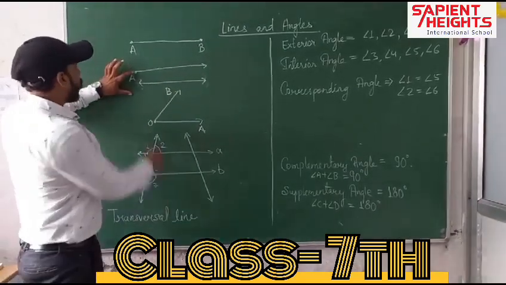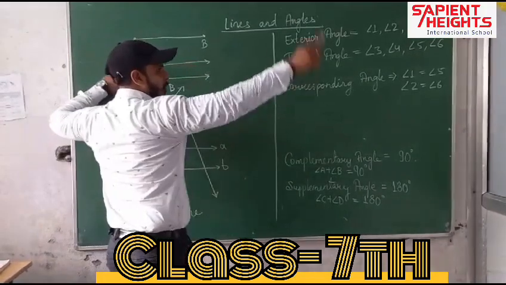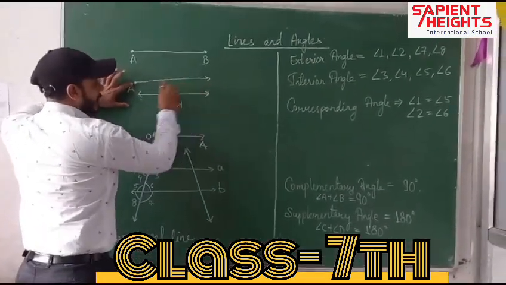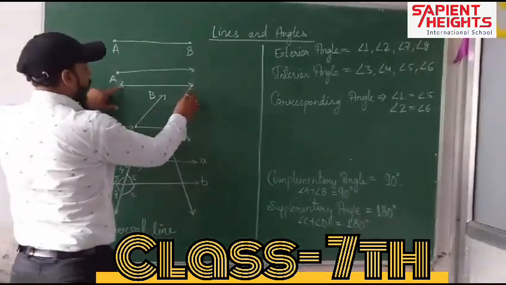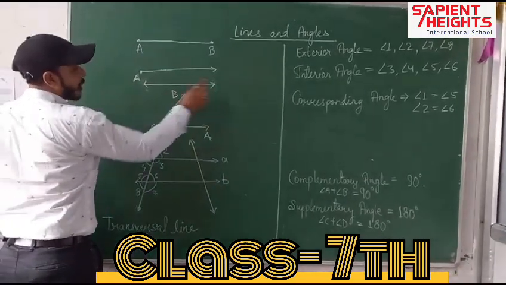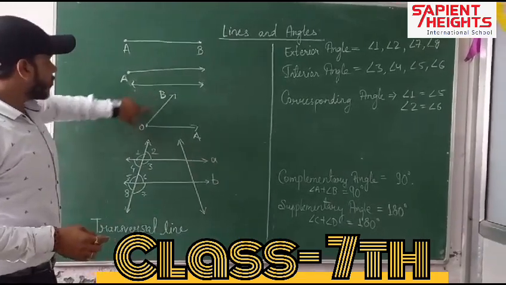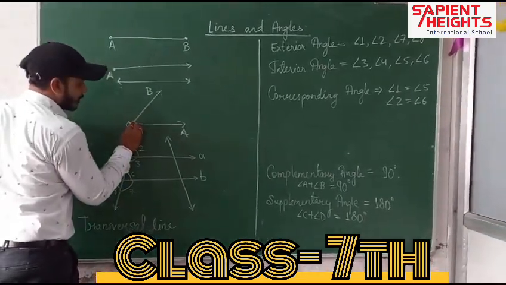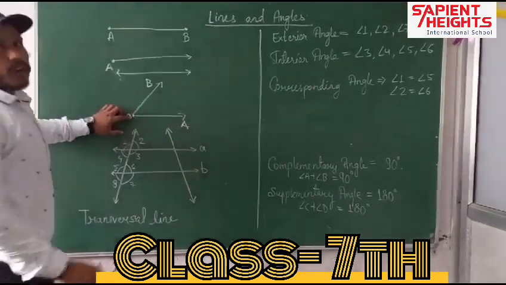A line which has only one end point and we can extend it in one direction continuously, we call such a line a ray. Now, if we can extend from both directions, then we call it a line. Now the question arises, what is this? Here we have one common vertex and then we have two rays in different directions. We call it an angle.